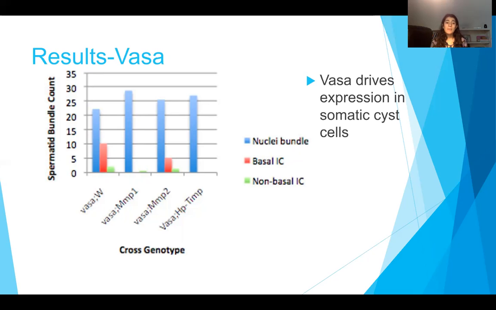And genes MMP1 and HP-TIMP have no individualization complexes, neither basal nor non-basal. So those genes do not regulate somatic cyst cells. And for the gene MMP2, although there are a lot fewer individualization complexes than the control, there is still a pretty significant amount of individualization complexes, which means that it does have a role in regulating somatic cyst cells.